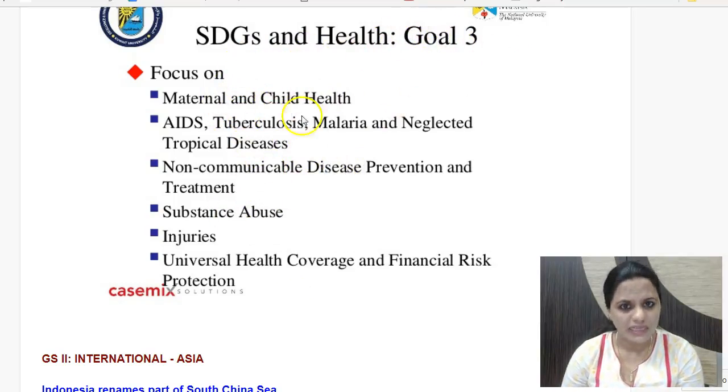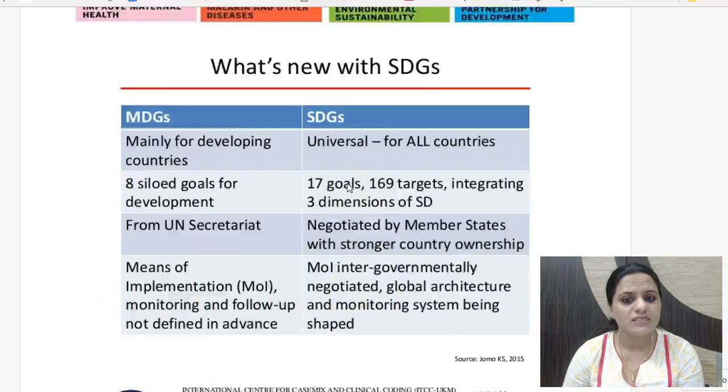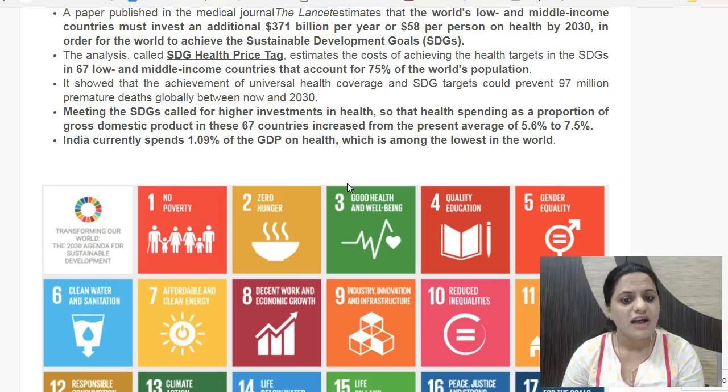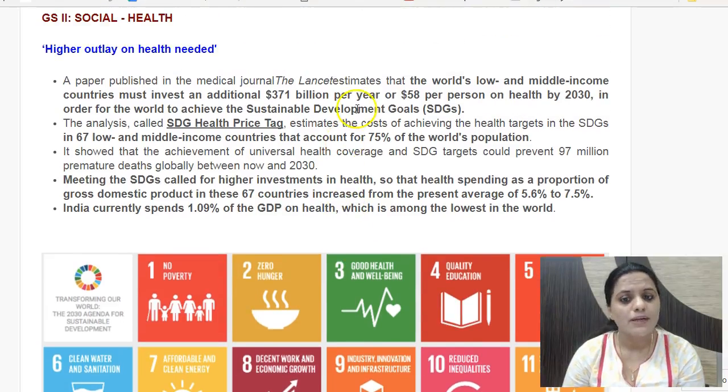So the goal 3, which is on health, focuses on maternal and child health, AIDS, TB, malaria, and neglected tropical diseases, non-communicable diseases, their prevention and treatment, substance abuse, injuries, as well as universal health coverage and financial risk protection. So these are parts of the sustainable development goals. If these have to be achieved, then there is a requirement of this much investment by these low and middle income countries, as highlighted.